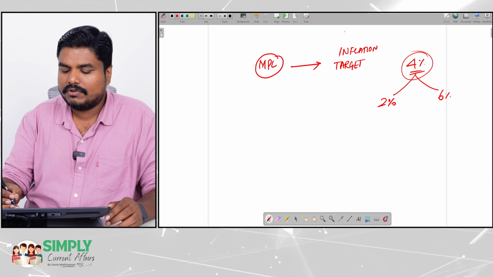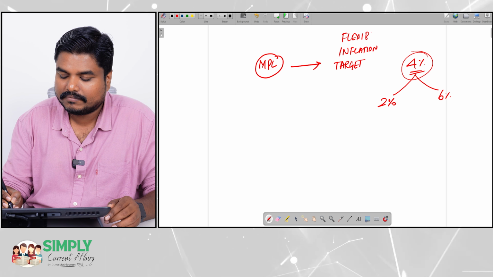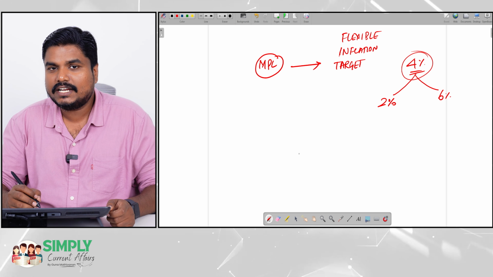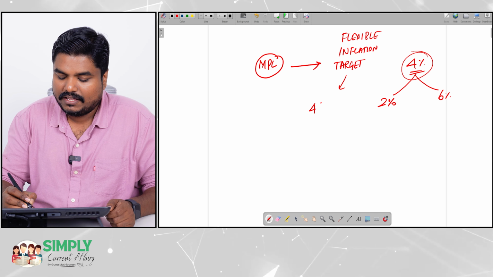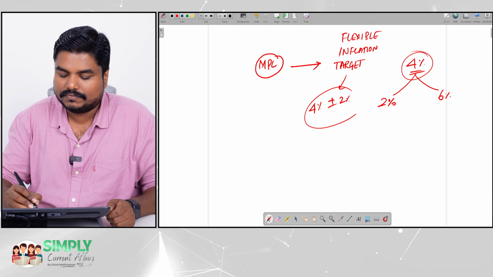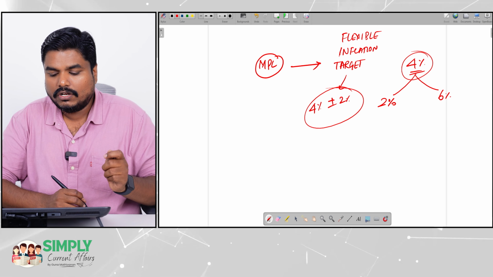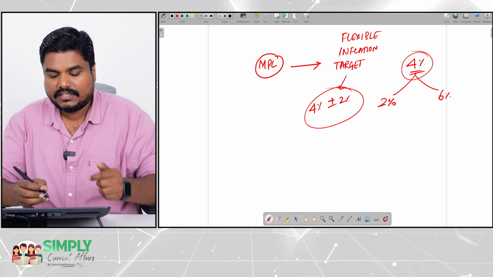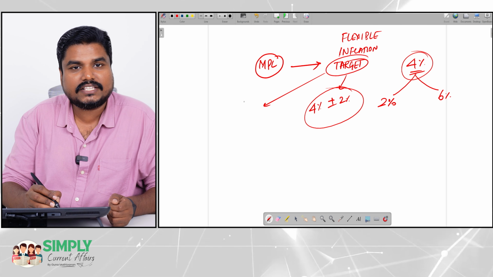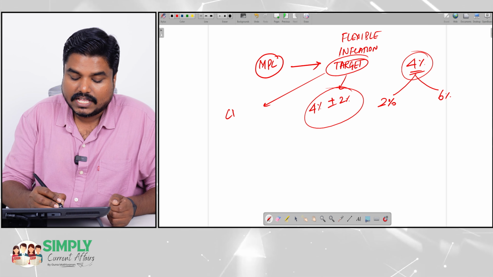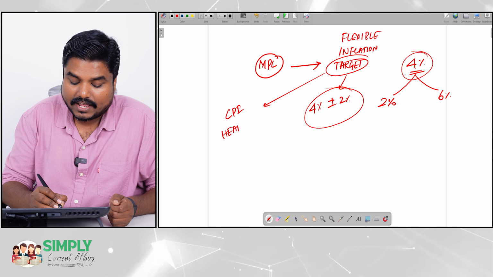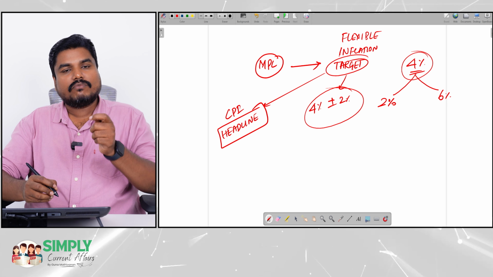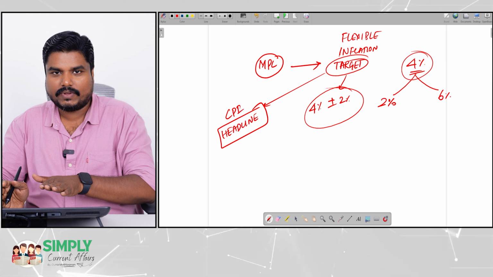That is why this approach is called as flexible inflation targeting. Flexible inflation targeting. So the target is simply 4% plus or minus 2. Right? And also, there are different types of inflation. We would have studied in economics. Which inflation is this committee going to target? The committee is going to target Consumer Price Index headline inflation. So it is going to target headline inflation. So what is headline inflation? I will explain in a short while from now.